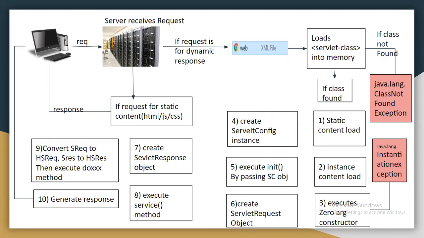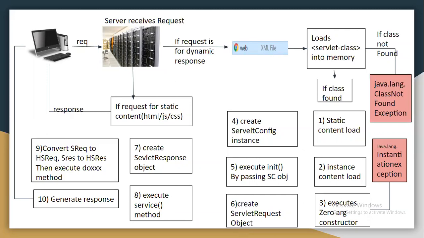That's it. For every method, only the service method will execute all the time. That service method internally executes doGet or doPost, but initialization and destruction happen only one time. Initialization happens the first time. Destruction happens at the time of server shutdown or while undeploying our application from the server. Whenever the application is getting removed from the server, that time the destroy method will get executed. So initialization and destruction are one-time mechanisms.